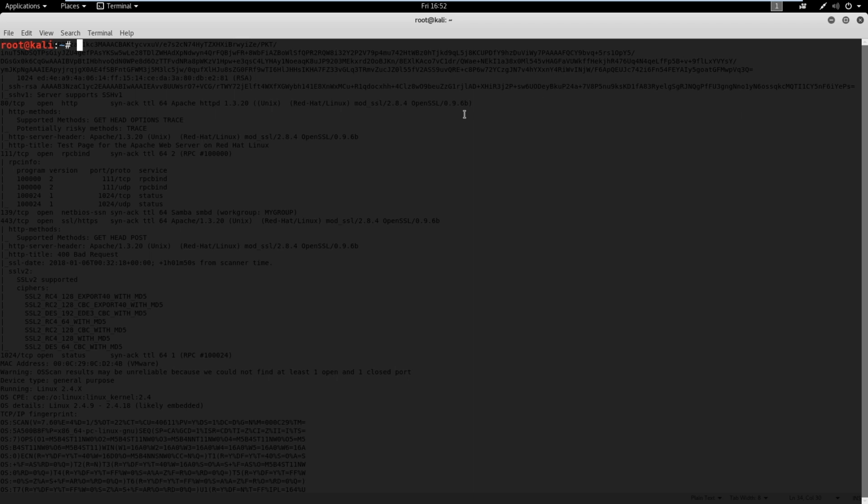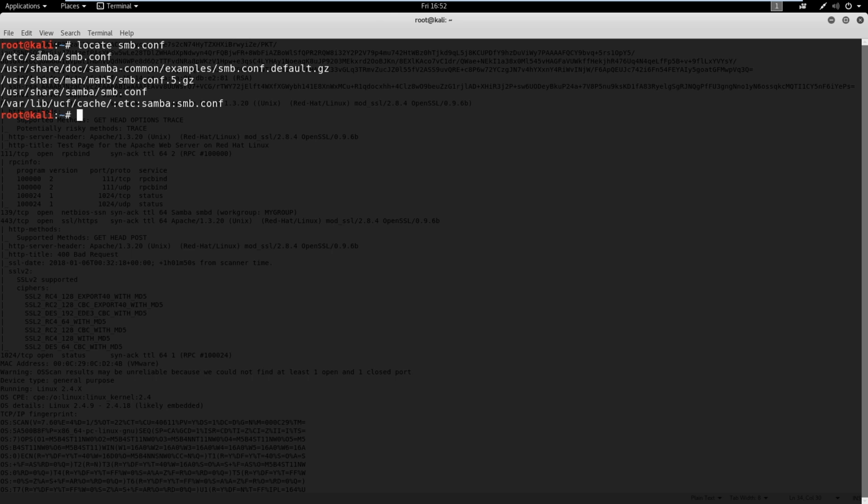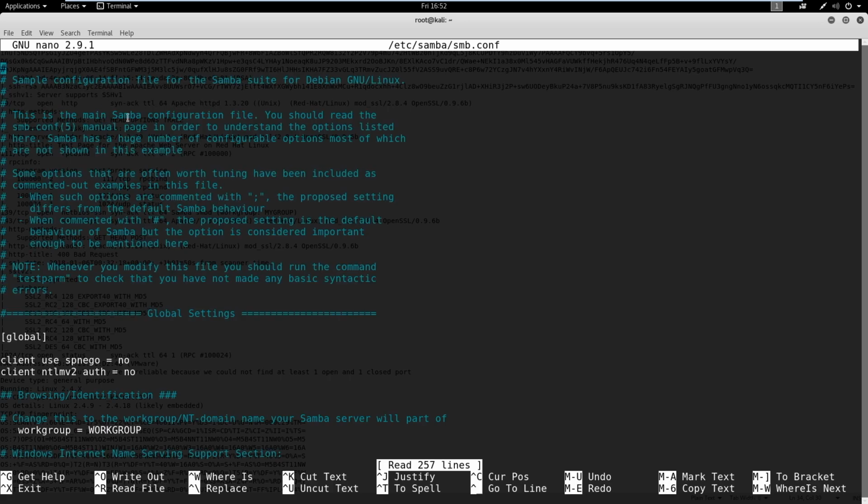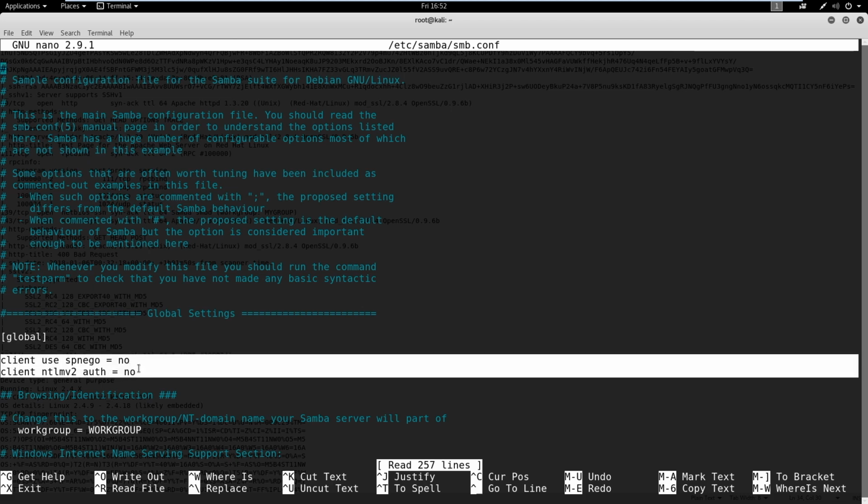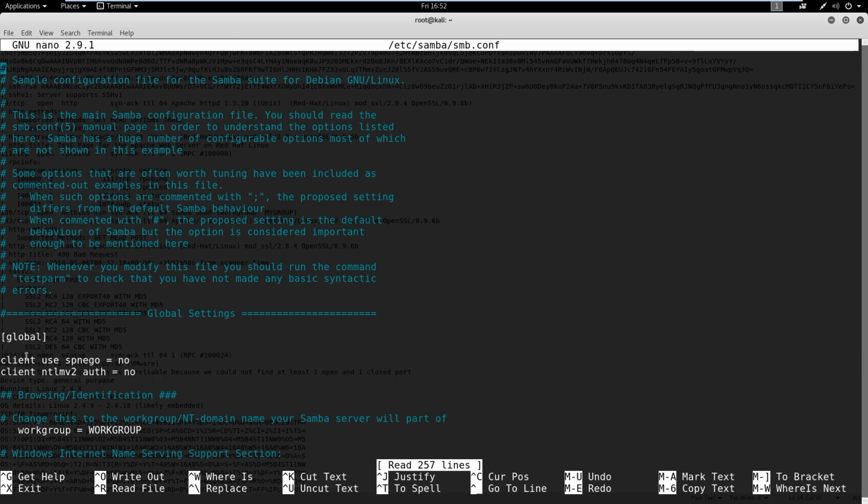So the first thing I want to do is locate the SMB configuration. Okay, and we're looking for the one here that's in /etc. So if we nano into that, I put a couple configurations here in the global settings. If you go ahead and copy what I have here, and if you need to pause the video real quick and do that, that's fine. Just copy that and put it here, and then save it and close. So that way our Enum4linux will work.